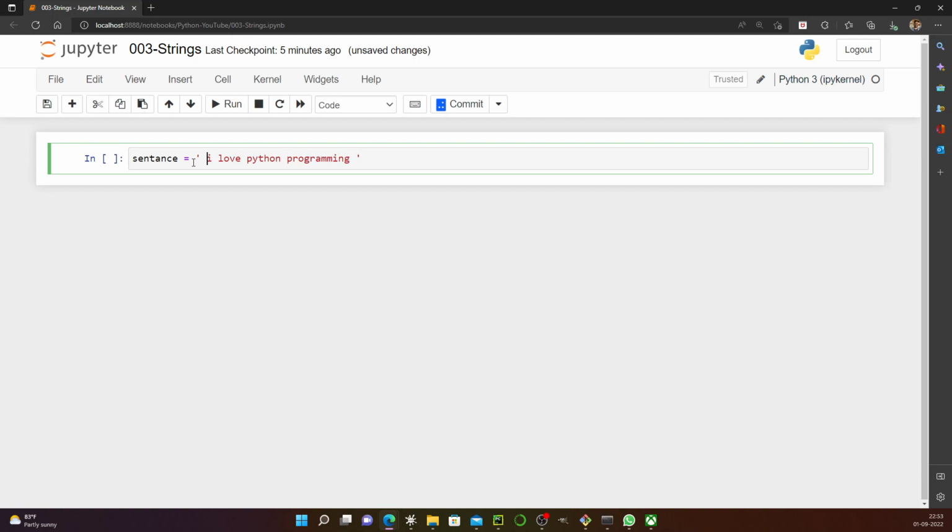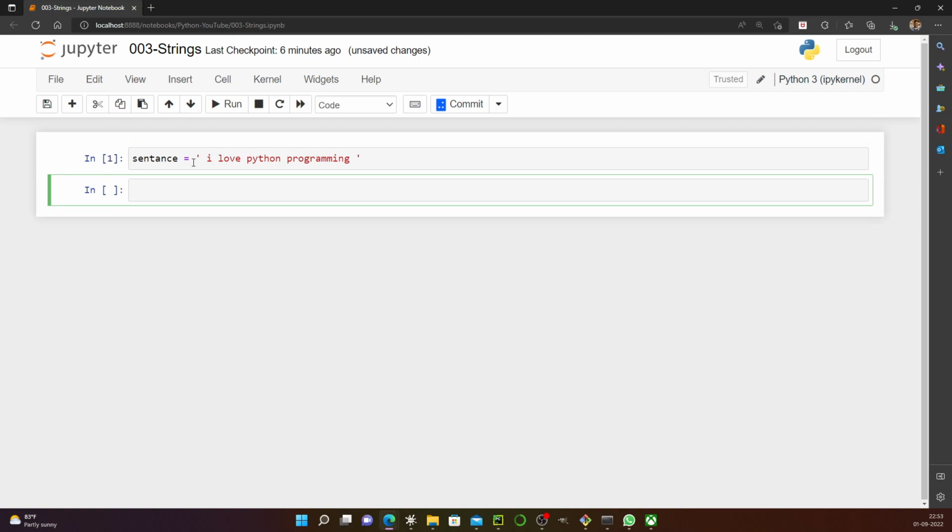So let's say this is my sentence. This is how we define a string. Basically, it has a space character, then I, then a space character, and something of that sort.